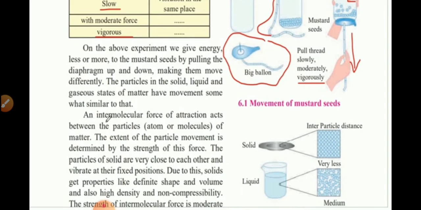The particles in solids, liquids, and gases are also the same. The particles in the solids are moving on their own accord. Particles in the liquids are also moving. Gaseous particles are also moving. So let us study how the particles in the solids and liquids show their movements. In the next video, I will explain and you will understand what the matter consists of. Thank you.